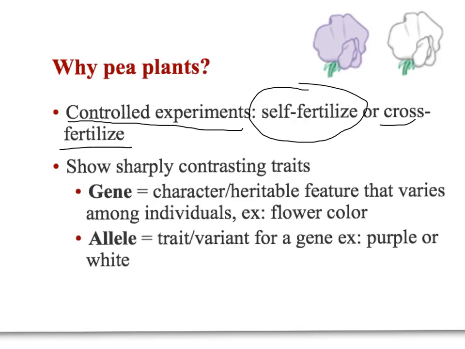Pea plants also show sharply contrasting traits, which means that if we looked at any trait, for example flower color, the different versions of that trait, the different alleles, we've seen that word before, are very distinct. If flower color is my trait, the different alleles are purple and white, and in pea plants, they're either purple or white. There's no in between, so it makes it really, really easy to study the inheritance patterns.